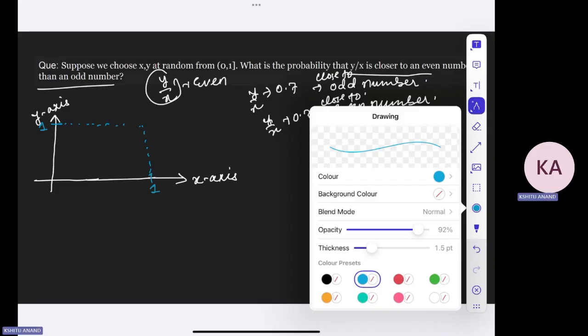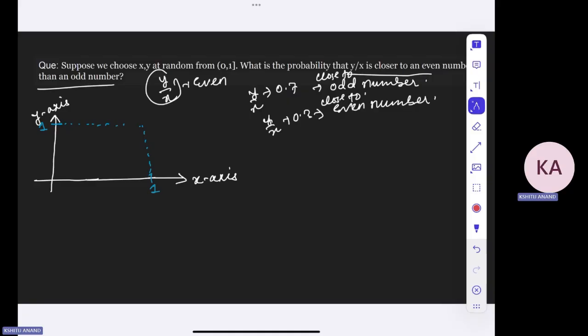Now, starting with the easier part, maybe you can divide it into some sets. Let us say this is 0.5.